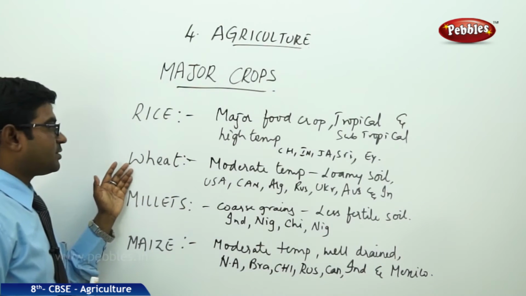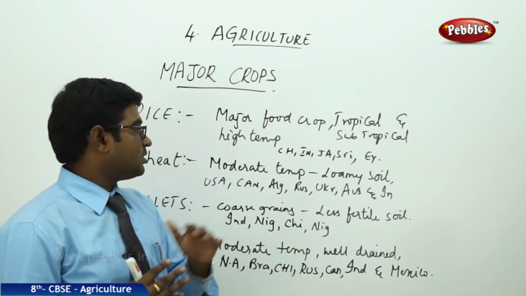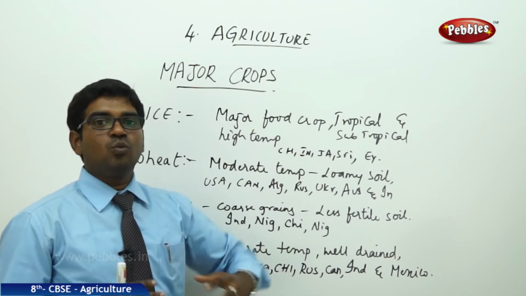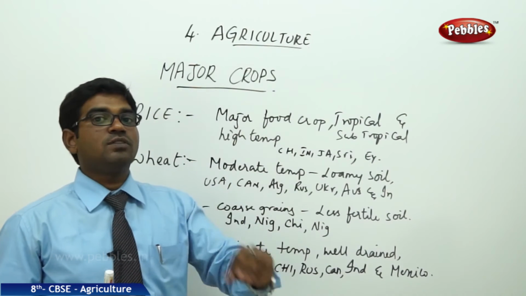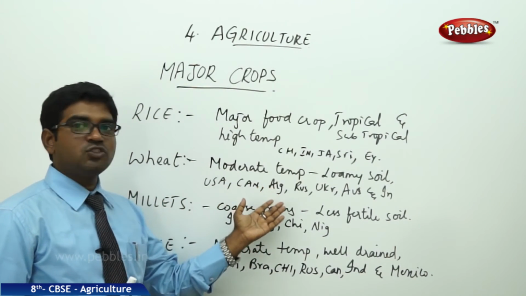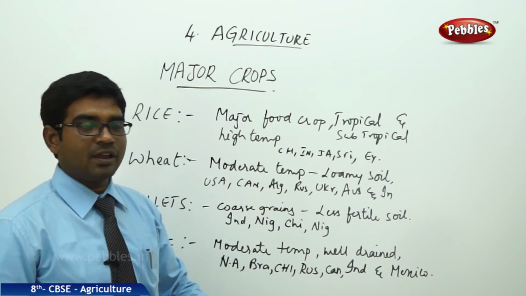Moving on to wheat. The production of wheat can be done in temperate or moderate climatic conditions, where it is well grown in loamy soil where the free flow of water is present. That is in countries like USA, Canada, Argentina, Russia, Ukraine, Australia and India.